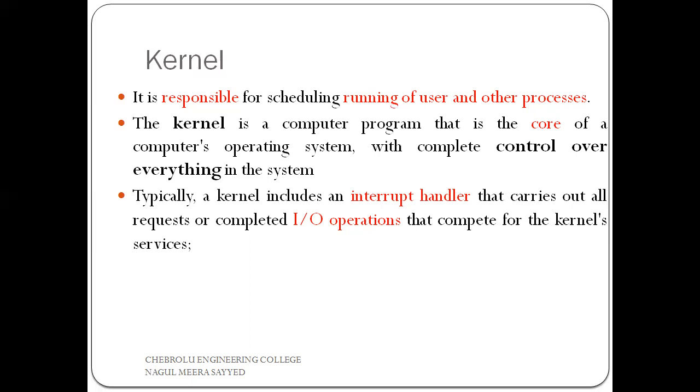So simply, it can run all the user tasks, it can run all the other processes, it can control the interrupt handler, and it can control IO operations. It can perform all these tasks. That's why our kernel layer is called the core, and also the heart of the Unix operating system. That is about our kernel.